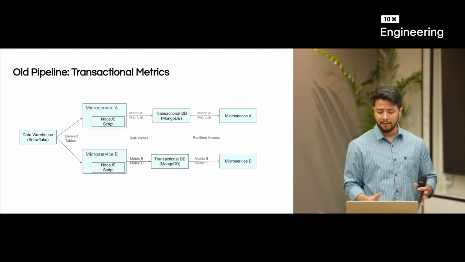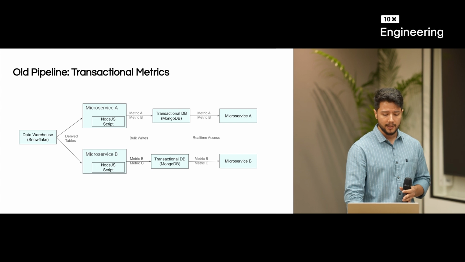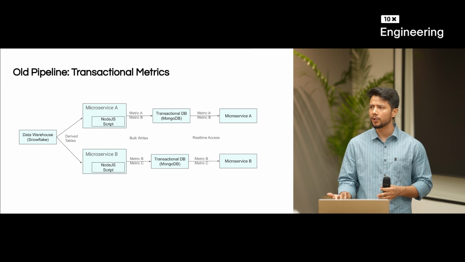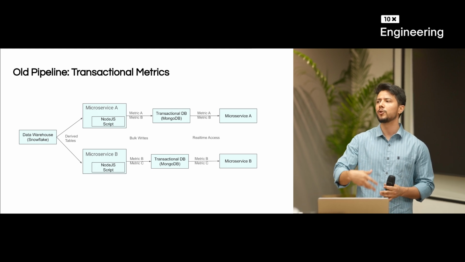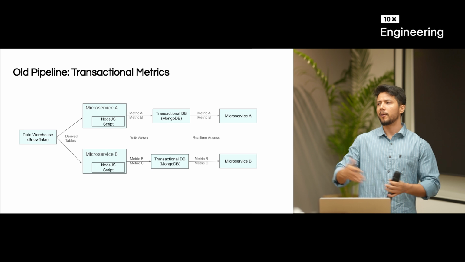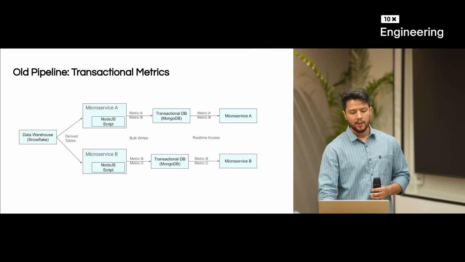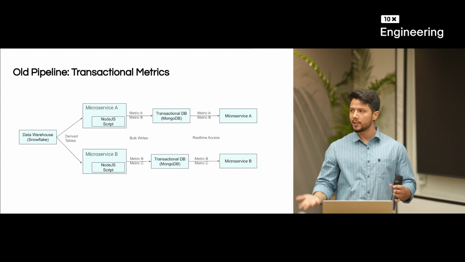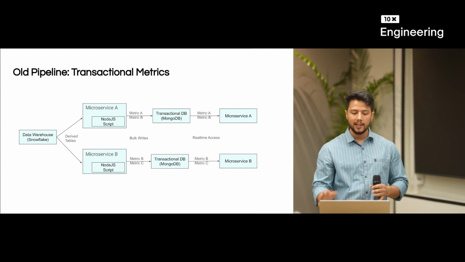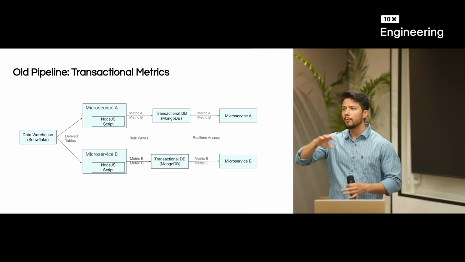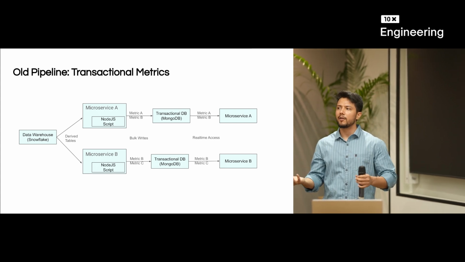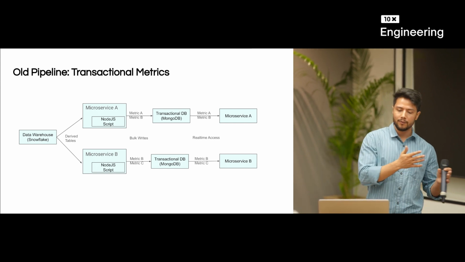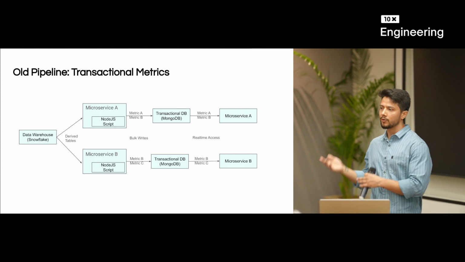So what we have done in the new transactional pipeline is that, instead of folks writing these scripts and creating the metrics on their own, using their own set of languages that not everyone knows, they would use the existing platform which we have discussed previously. They would use a SQL query to create these metrics. So the metrics would be available right in the data warehouse. And the second problem that we discussed is that all the folks would take data from the data warehouse and put it onto their transactional DB.